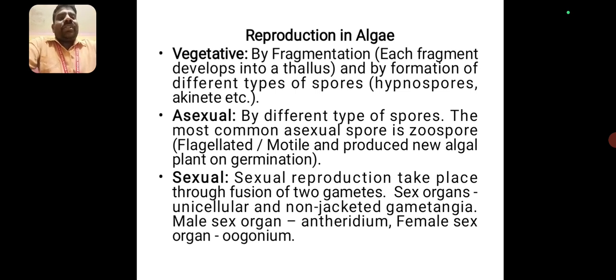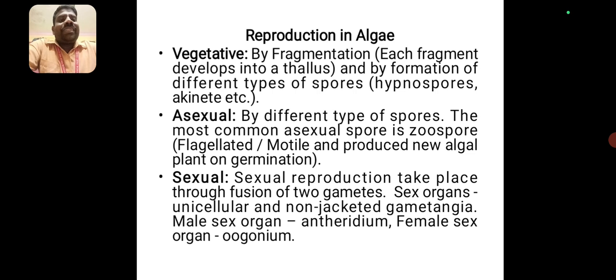In asexual reproduction, different types of spores are produced. The most common asexual spore is the zoospore. They are flagellate or motile and produce a new algal plant on germination.